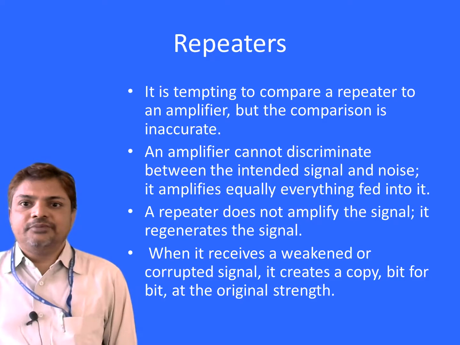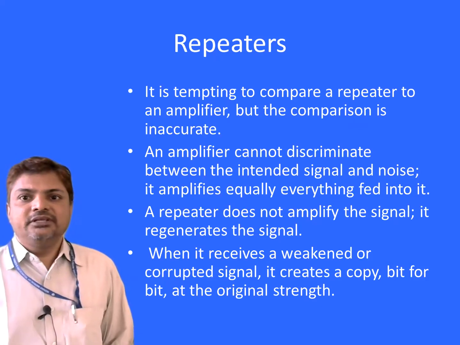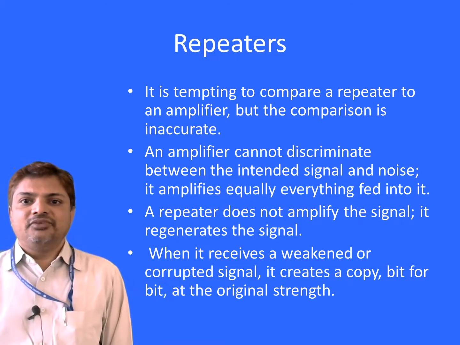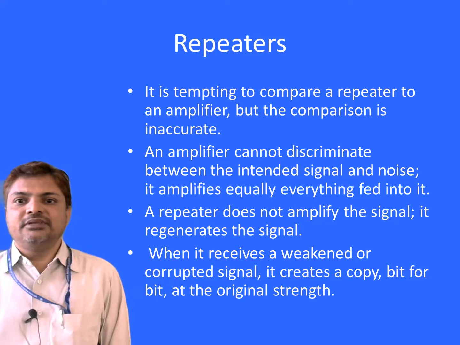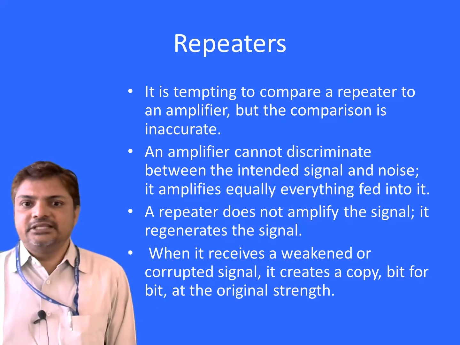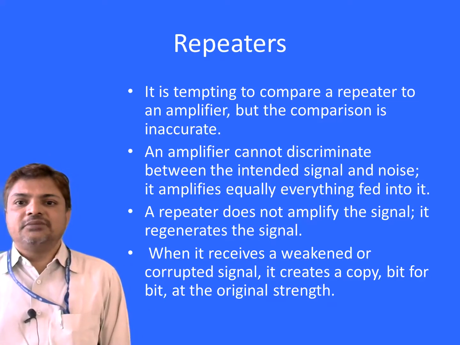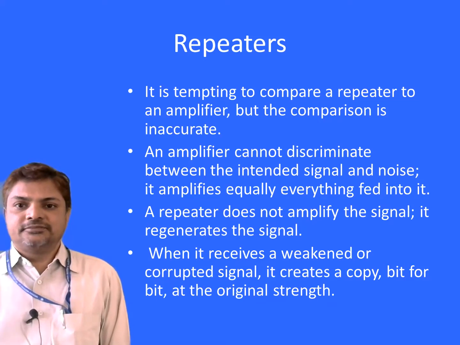It is tempting to compare a repeater to an amplifier, but the comparison is inaccurate. An amplifier cannot discriminate between the intended signal and the noise. It amplifies both the signal and the noise. A repeater does not amplify the signal. It regenerates the signal. When it receives a weak or corrupted signal, it creates a copy, bit for bit, at the original strength.